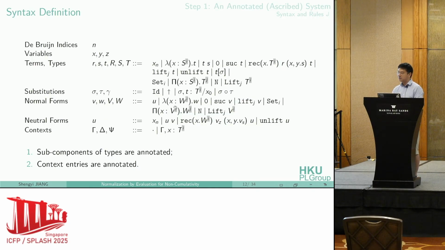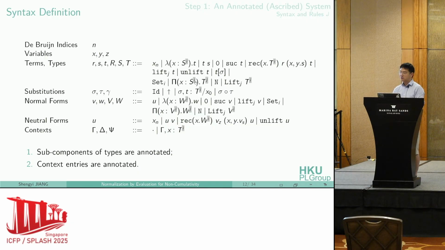The normal forms are basically introduction forms, and the neutral forms are elimination forms blocked by neutral forms, and they don't contain explicit substitutions. But the difference is that here, every subcomponent of our types and all context entries are additionally annotated with these universe levels.